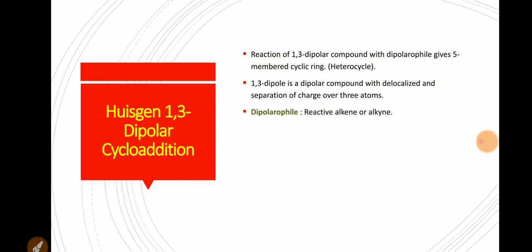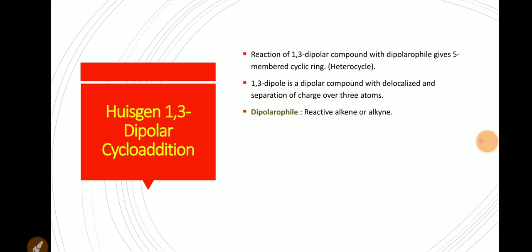Now, let's first discuss the Huisgen 1,3-dipolar cycloaddition reaction. This reaction was discovered by the German scientist Rolf Huisgen, therefore it is termed the Huisgen 1,3-dipolar cycloaddition reaction. It is also termed HDC, the shortcut for Huisgen 1,3-dipolar cycloaddition.